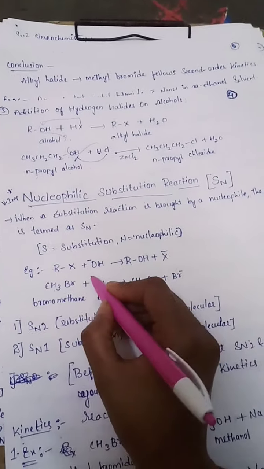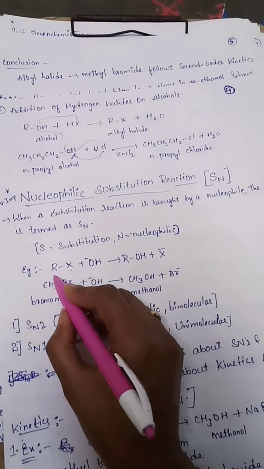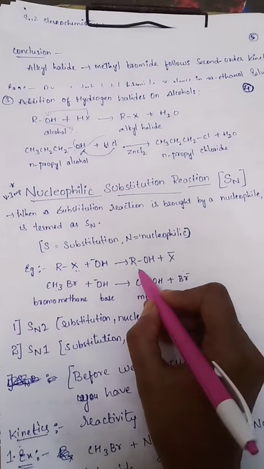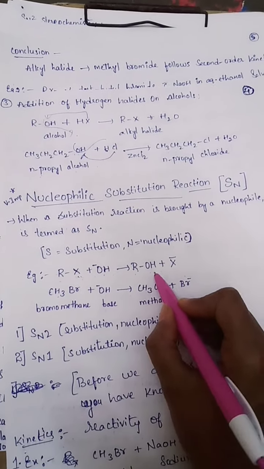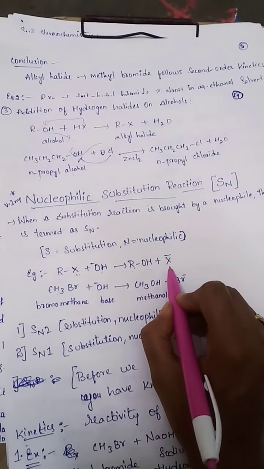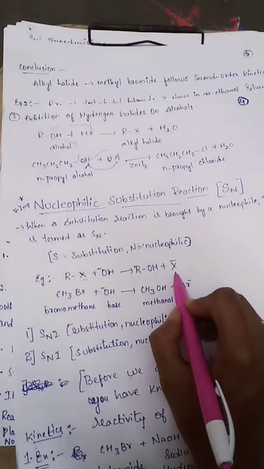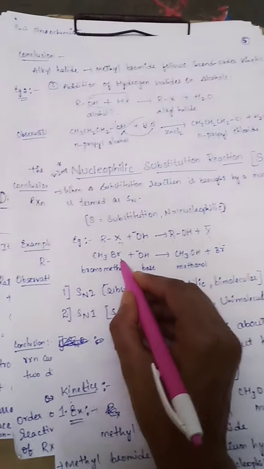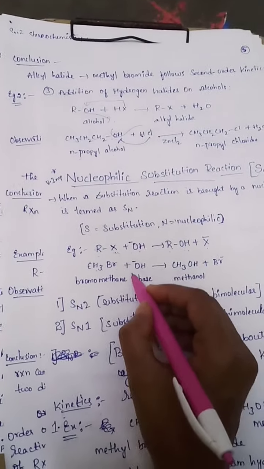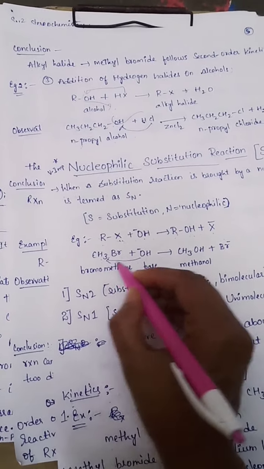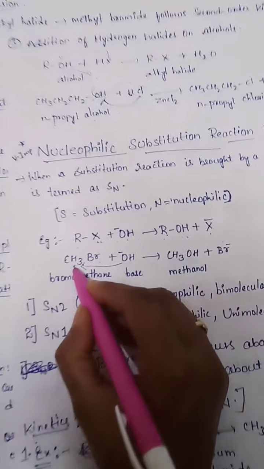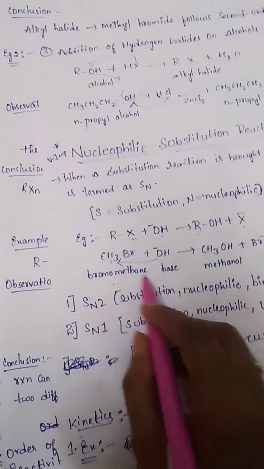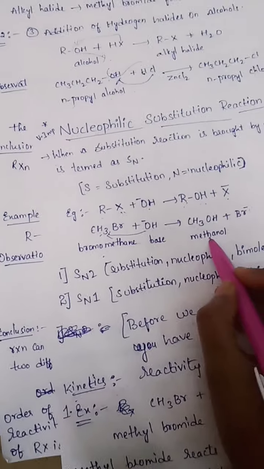Here, an alkyl halide is treated with an alcohol, it gives an alkyl alcohol plus halide. So see the example, CH3Br we are taking plus OH minus. What happens here, this OH will attach to the CH3, it gives CH3OH plus Br minus, that is bromomethane gives methanol.